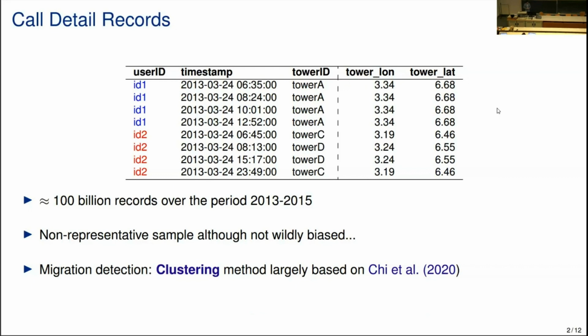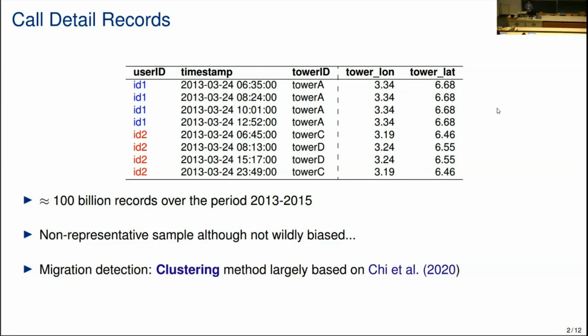So this is the type of data that we use that is called call detail records. So you probably have seen that in the literature already. This is basically what a call detail records dataset looks like. So we have a column that gives you a unique identifier for a user and some information every time the user makes or receives a call or a text.